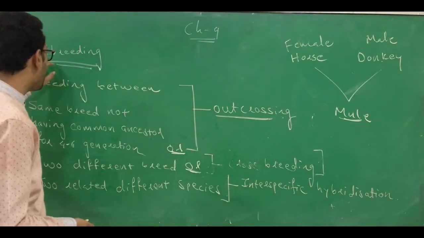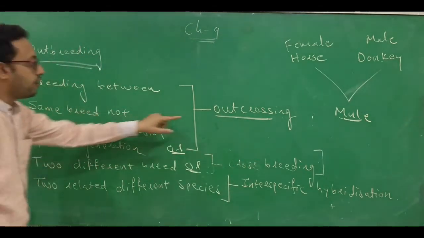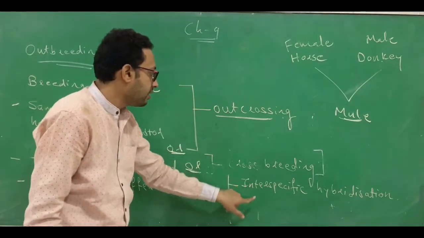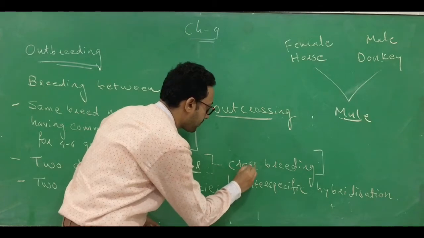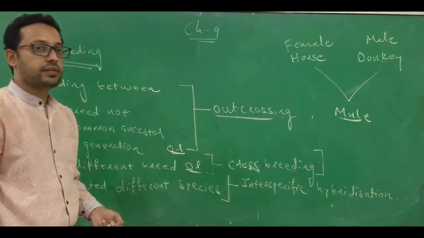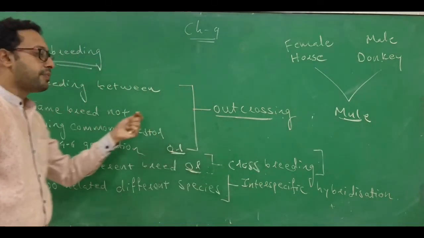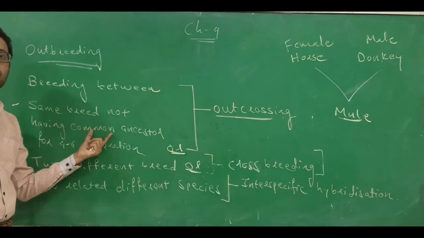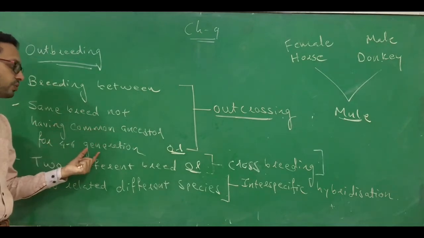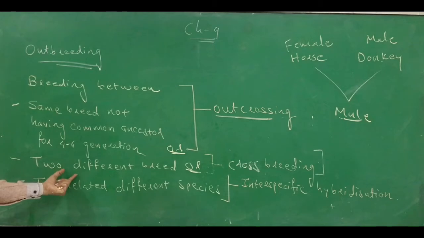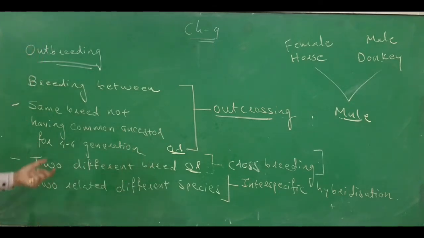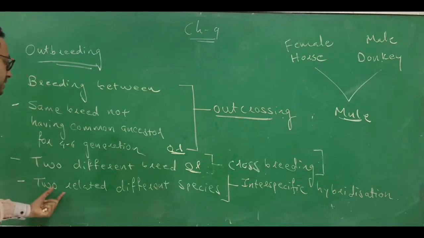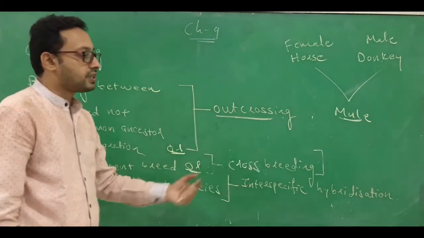In short, there are three types of outbreeding: outcrossing, crossbreeding and interspecific hybridization. In outcrossing, the breeding is between the same breed but with no common ancestor for 4 to 6 generations. Crossbreeding is breeding between two related but different breeds. And the third one, interspecific hybridization, is breeding between two related different species.